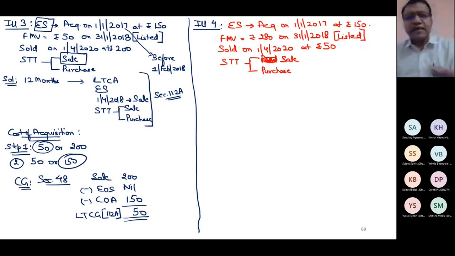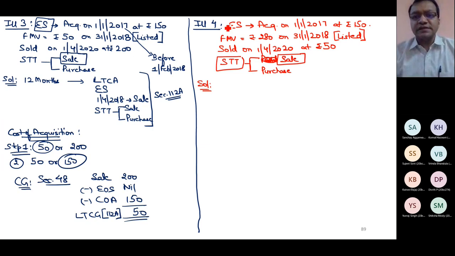Now, just because I am having this information, I should not think about 112A. First, I must know long term or short term. For every question, long term or short term. STT paid at the time of sale means the share is listed and it is an equity share, so 12 months. One thing is sure that the asset, that is equity share, is long term. Then I can think in 112A direction.